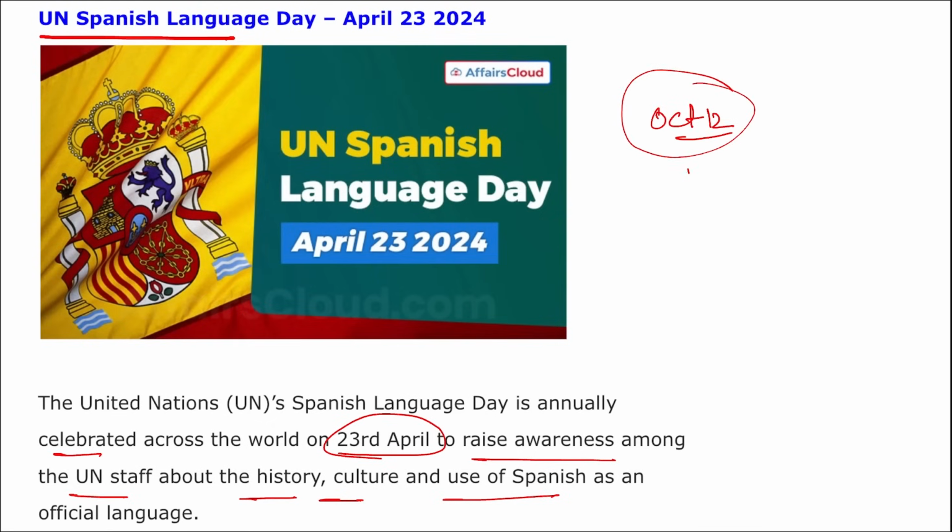Right? Later, this day was changed to 23rd of April to pay tribute to the Spanish writer Miguel de Cervantes, who is thought to have died in 1616 on 23rd of April. Right? So earlier, from 12th October, it has been changed to 23rd of April, UN Spanish Language Day.